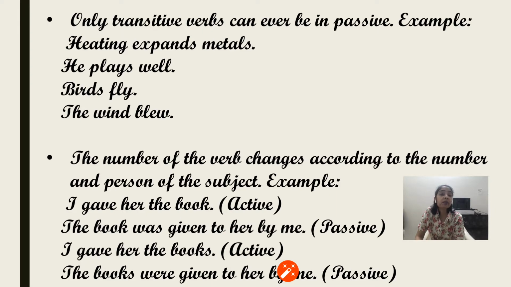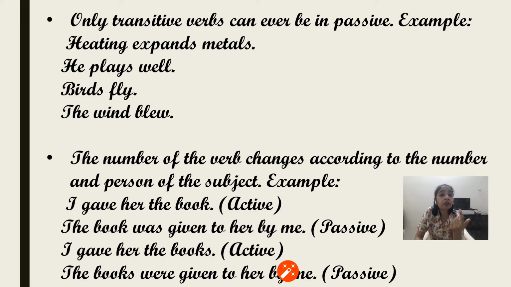So, "I gave her the book." Here I is singular, her is singular, book is also singular, so you will not be able to understand that properly, but if you see the next example, then you will understand. "The book was given to her by me." So here was is used for singular. Was is the auxiliary verb that is being used.